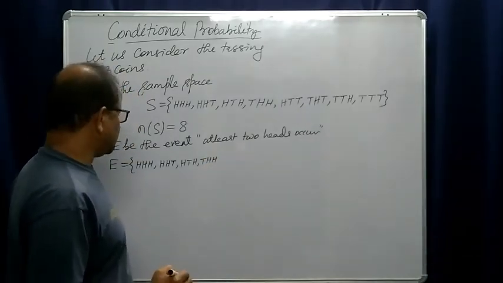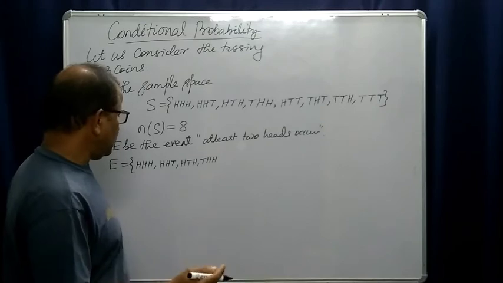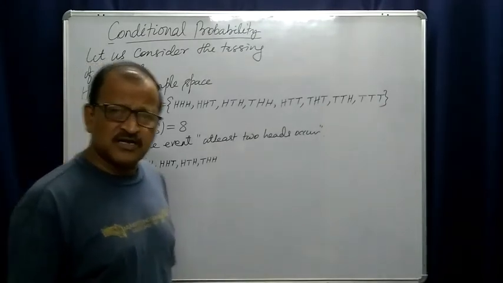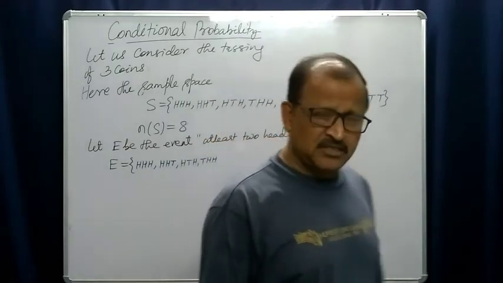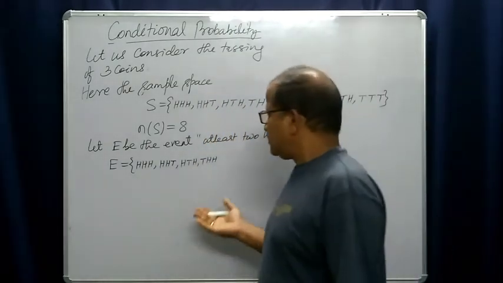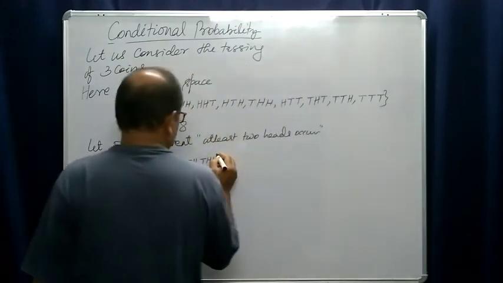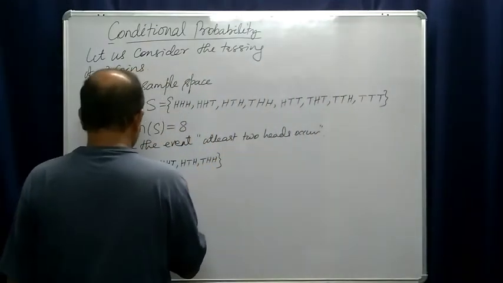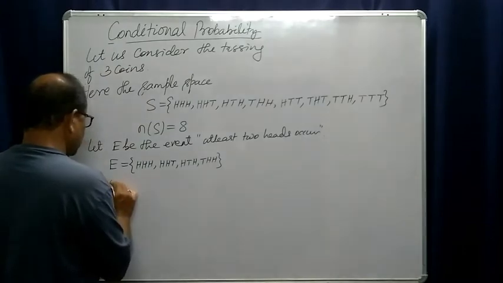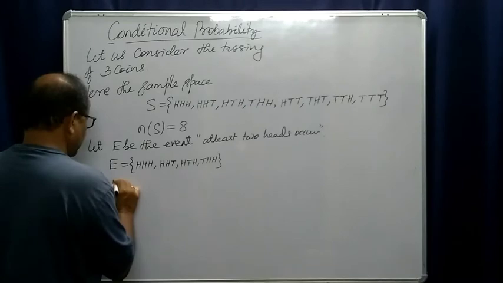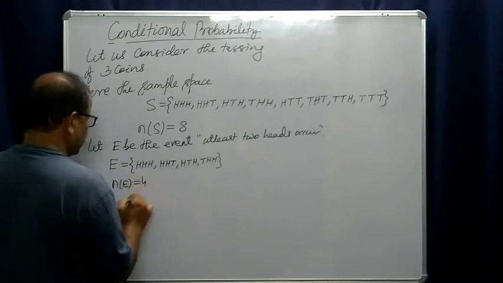These are the 4 cases. Any other? No. If you take 2 tails, that is not in this event, because this event says at least 2 heads. So the cardinality of E is 4.